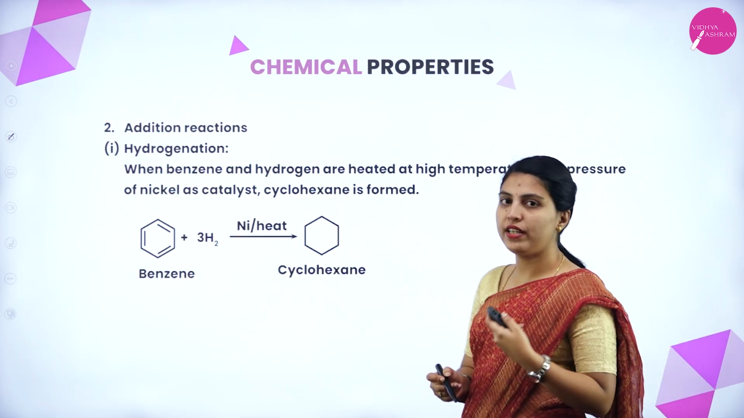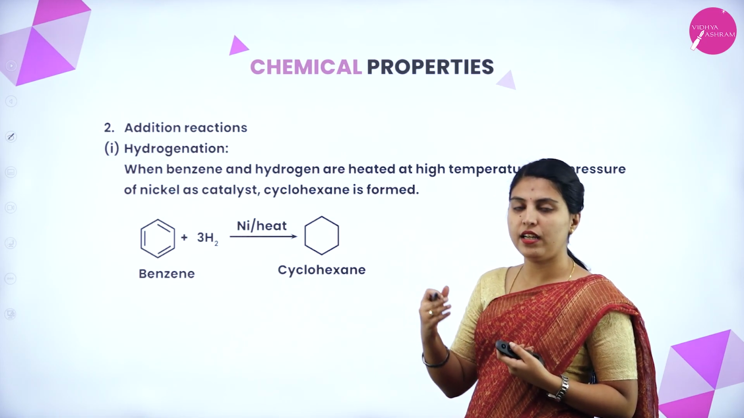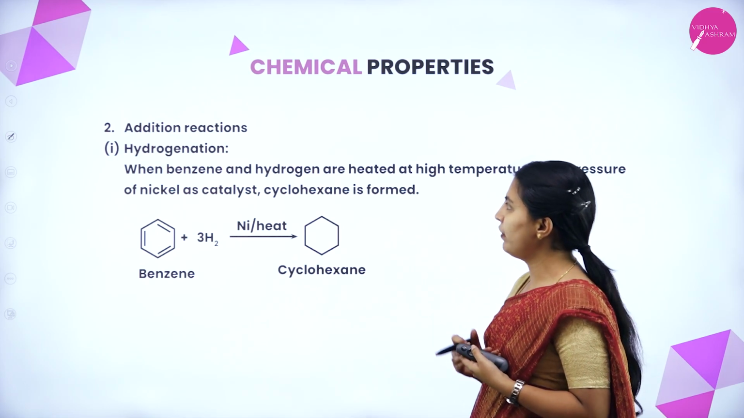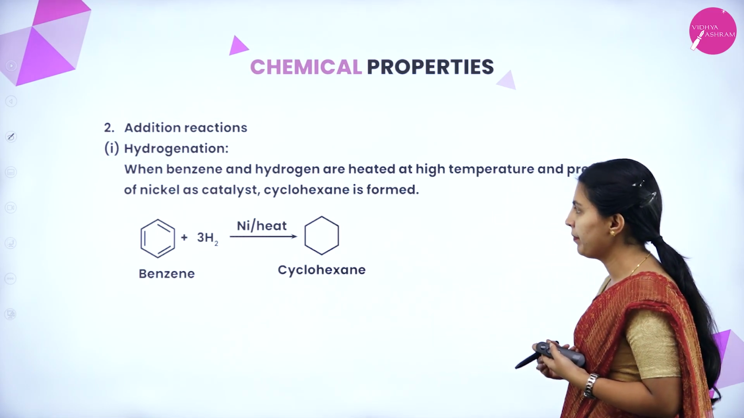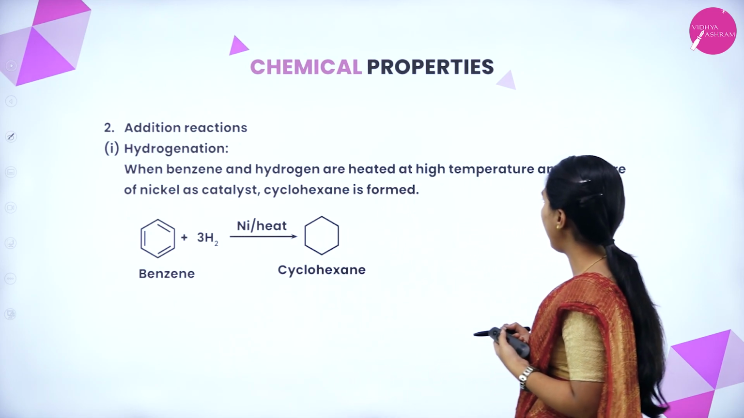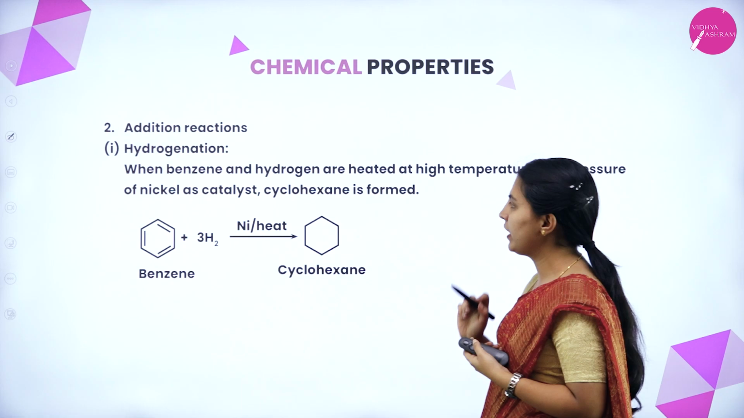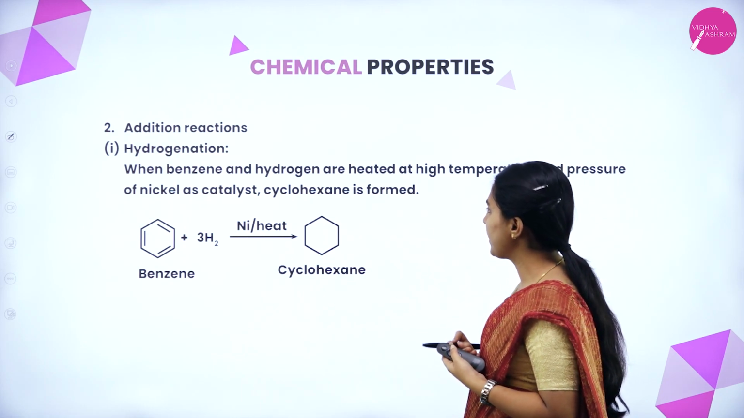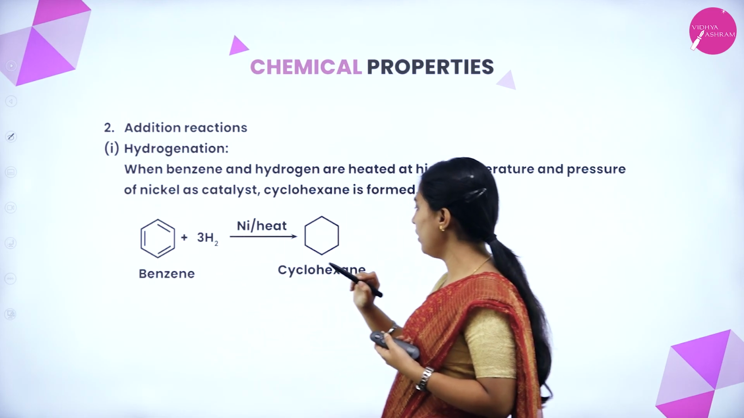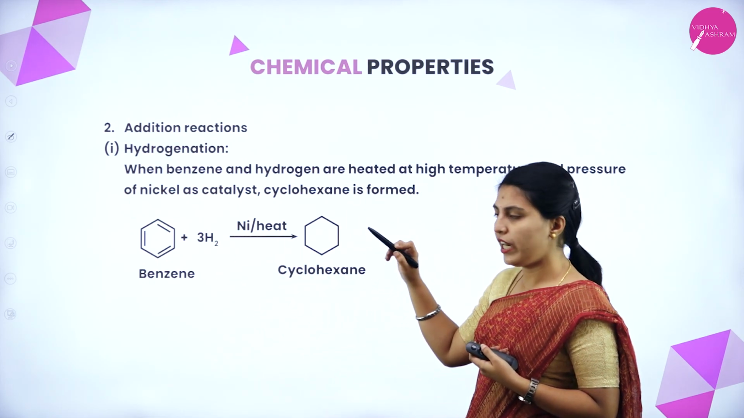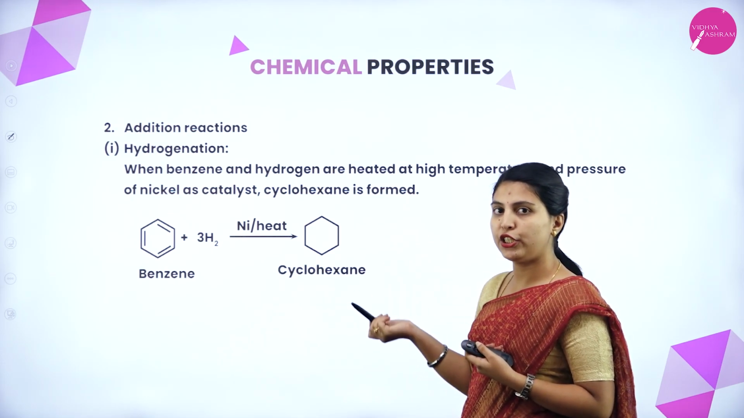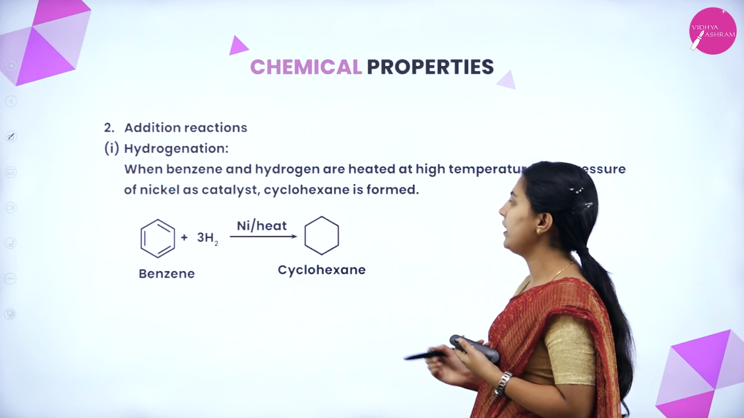Next is addition reaction. Till now we have seen the substitution reactions with various substituents. Now we are seeing the addition reaction. Within that, hydrogenation. When benzene and hydrogen are heated at high temperature and high pressure with nickel as a catalyst, cyclohexane is formed. Benzene with 3 hydrogen in the presence of nickel, what will happen? All the hydrogen will be added here. The double bonds will be converted into single bonds. Hexene to hexane will form.